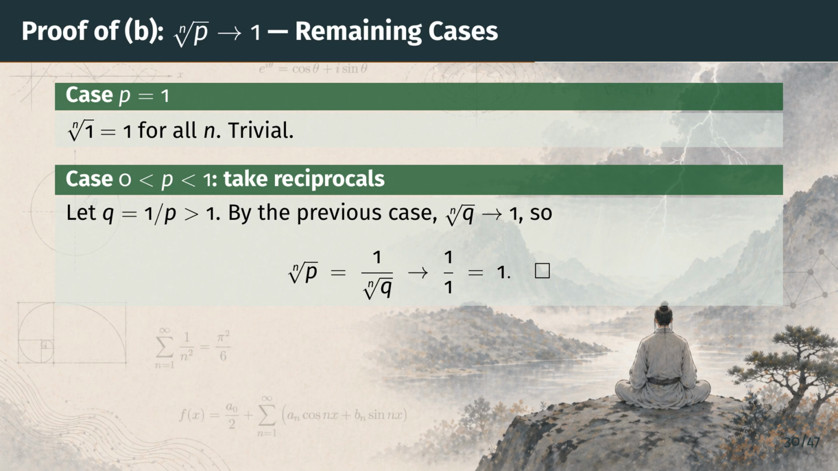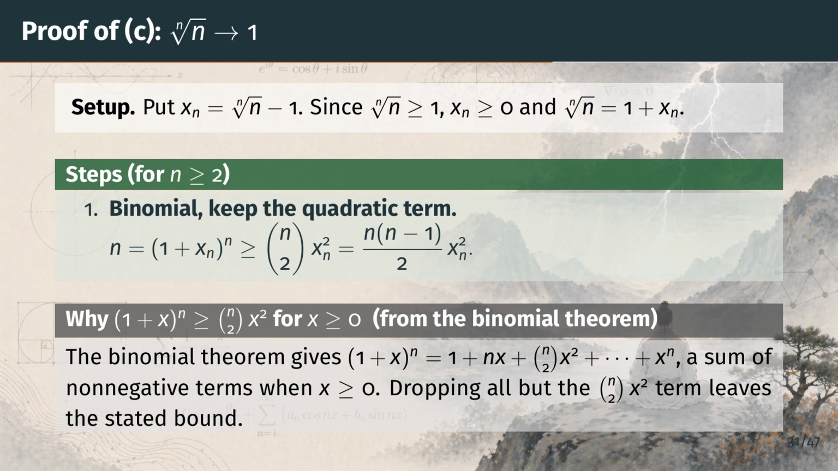Two cases remain. If p equals 1, the nth root of 1 is always 1, so the limit is trivially 1. If p is strictly between 0 and 1, let q be 1 over p, which is greater than 1. By the case we already proved, the nth root of q tends to 1, but the nth root of p is just 1 over the nth root of q, and 1 divided by something going to 1 also goes to 1. That finishes Part B.